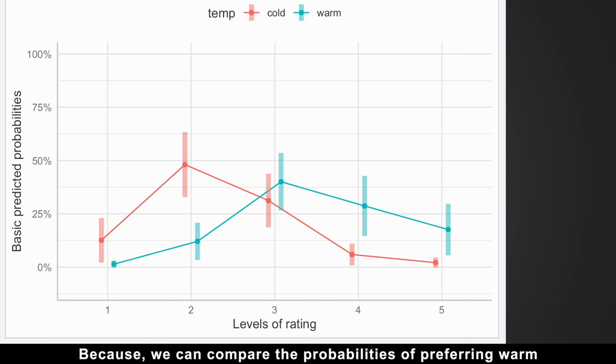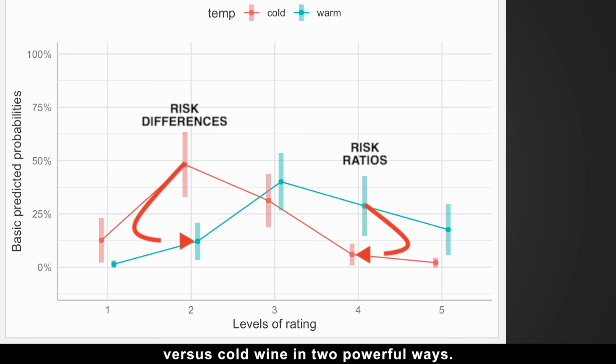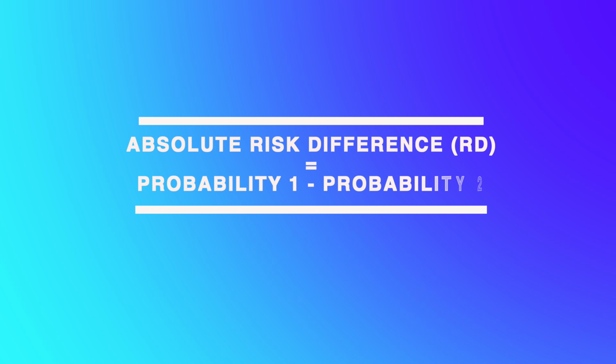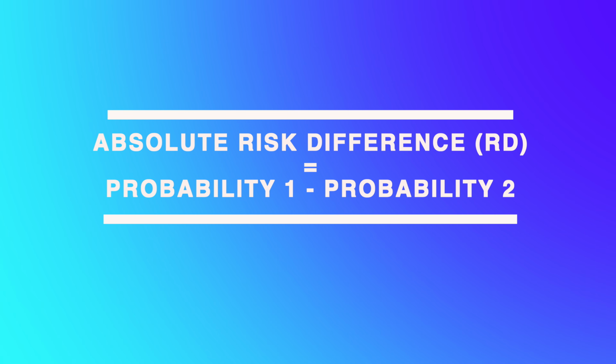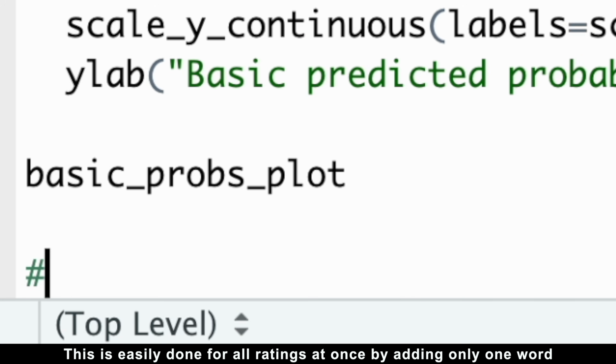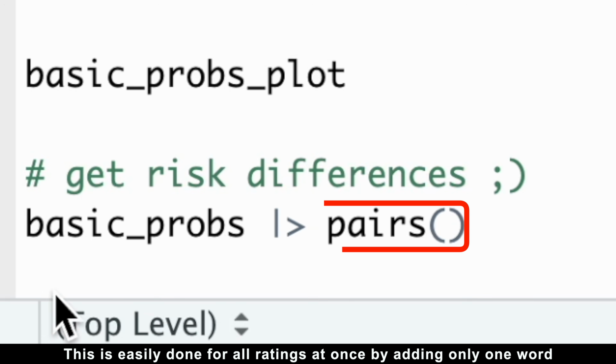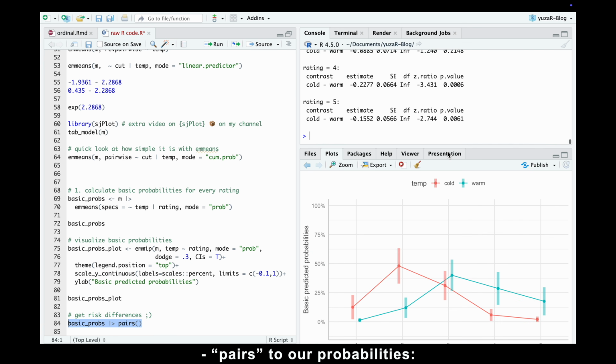And that's where the magic happens. Because we can compare the probabilities of preferring warm versus cold wine in two powerful ways. First, we can calculate the absolute risk difference by subtracting one probability from another. This is easily done for all ratings at once by adding only one word, pairs, to our probabilities.